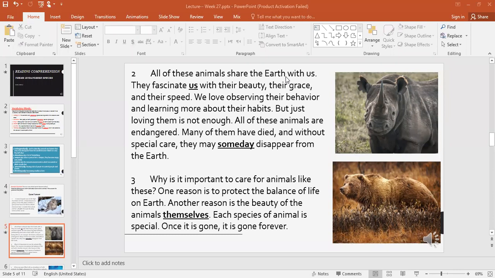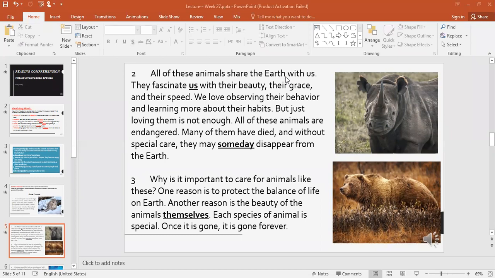Okay, so why is it important to take care of animals like these? You might ask yourself, what should I do if an animal died? It died. Some people think like this, but if you really look or read between the lines, you will find that these animals are very important. So you should know, why should you protect them? Why is it important to care for animals like these? One reason is to protect the balance of life on Earth.